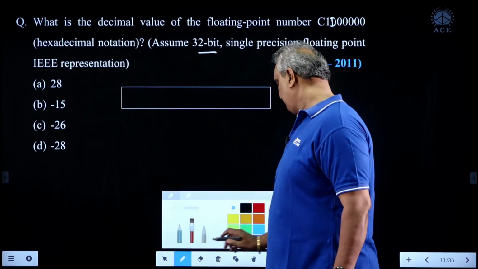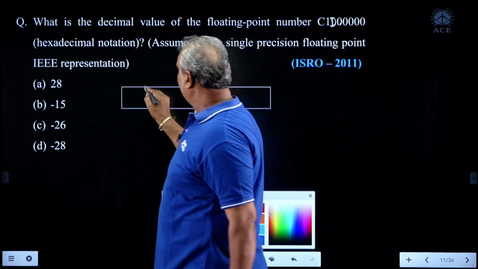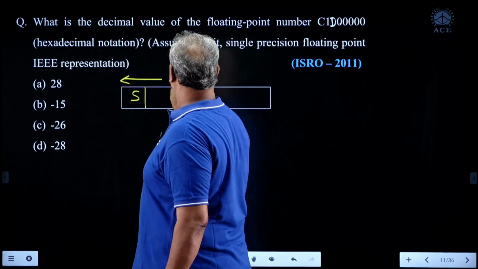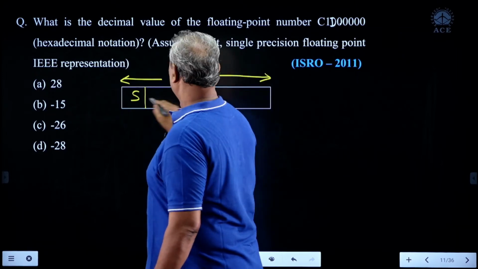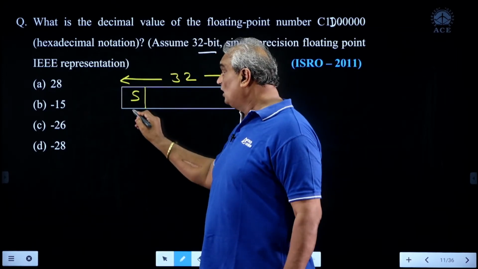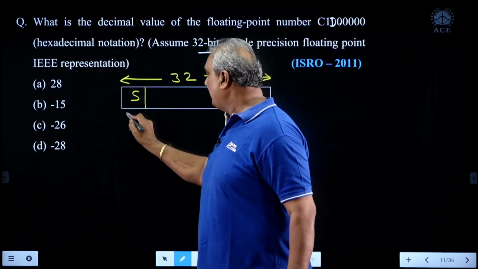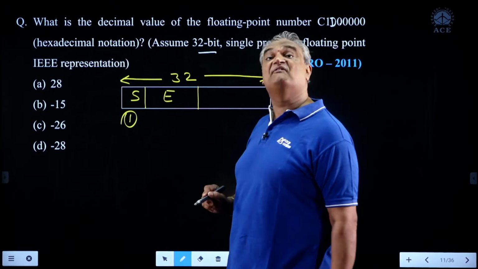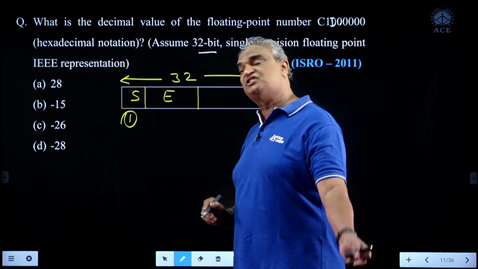Look here, in this it is S. Total size is 32 bit. S tells the sign of the data. Here it requires 1 bit and it is nothing but biased exponent. In our style, capital E represents biased exponent.